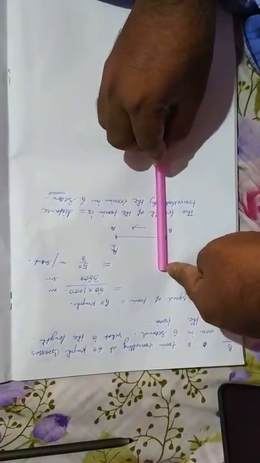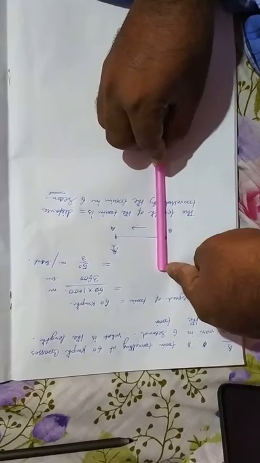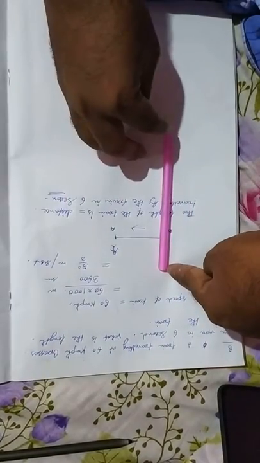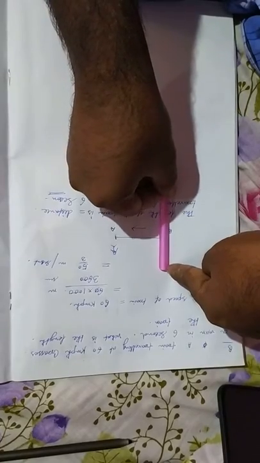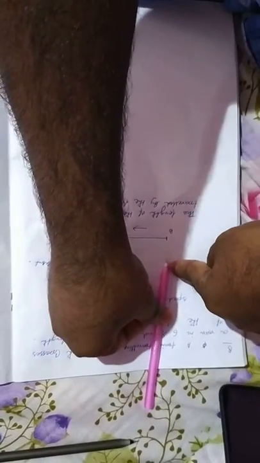Did you understand this? In 6 seconds, this whole train crosses this man. This is the start point, this is the end point. Now start crossing and end. This complete distance he completed in 6 seconds. That means he completed his own length. So he traveled his own length in 6 seconds.